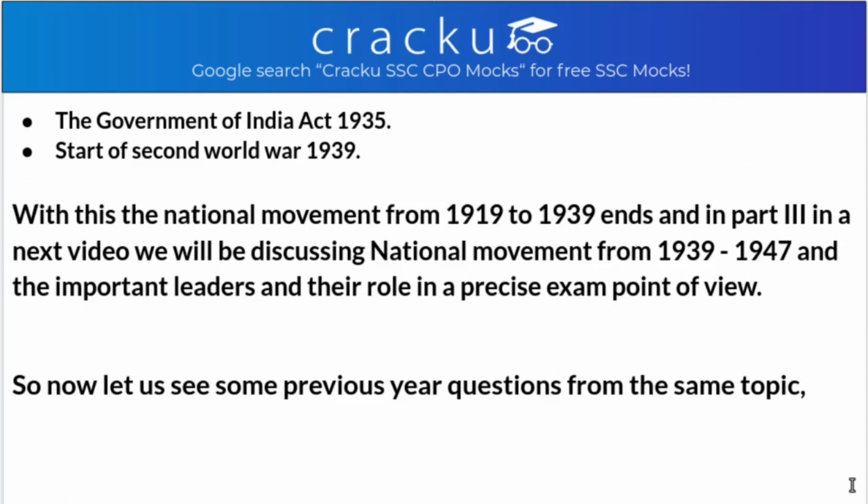After the third Round Table Conference and the white paper by the government, came the Government of India Act 1935. This was on the basis of the Simon Commission report, the outcome of the Round Table Conferences and the British government's white paper, which was issued in 1933. The main feature of this act was the provision for the establishment of an All India Federation at the centre, consisting of the provinces of British India and princely states. And a few years after that, the start of the Second World War was marked.